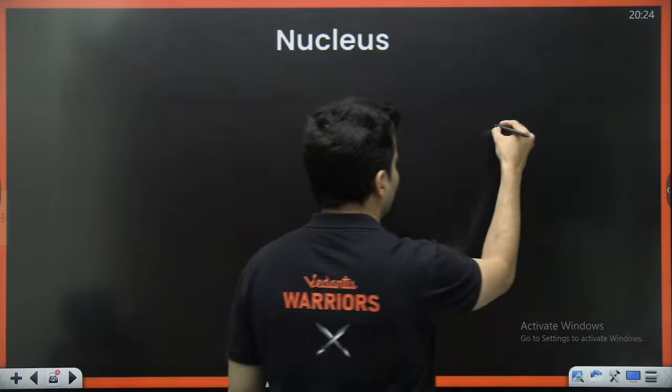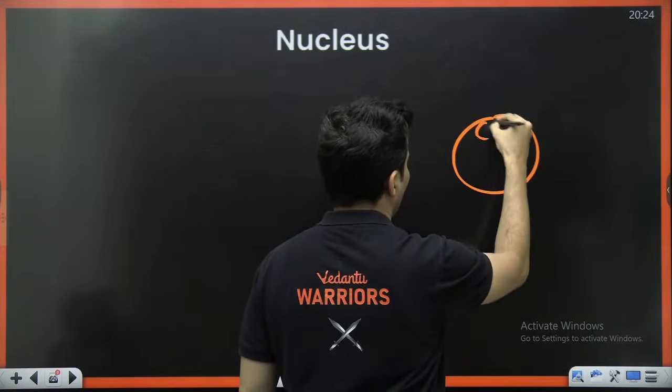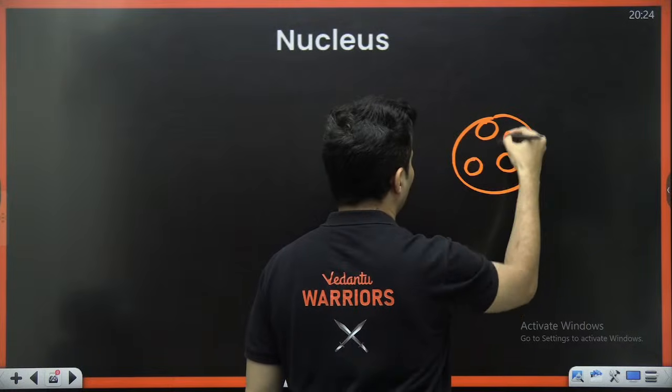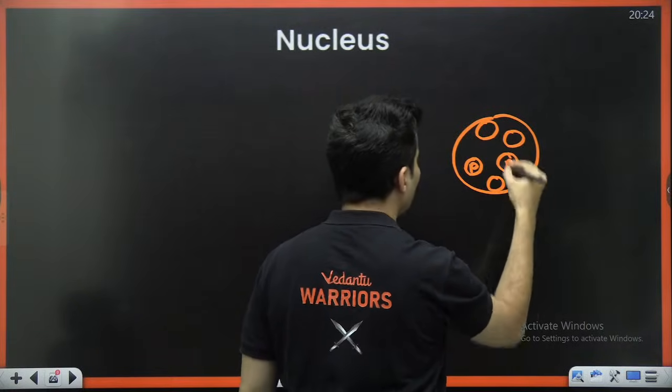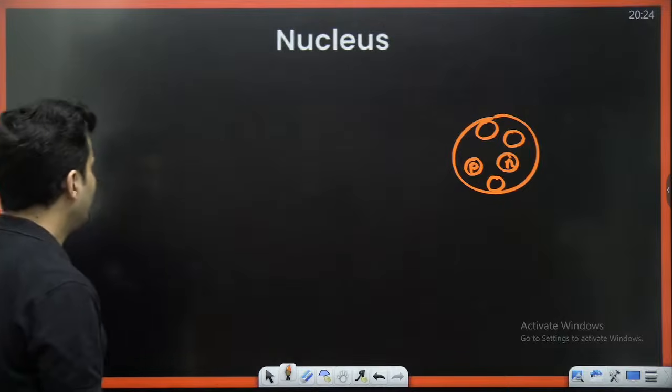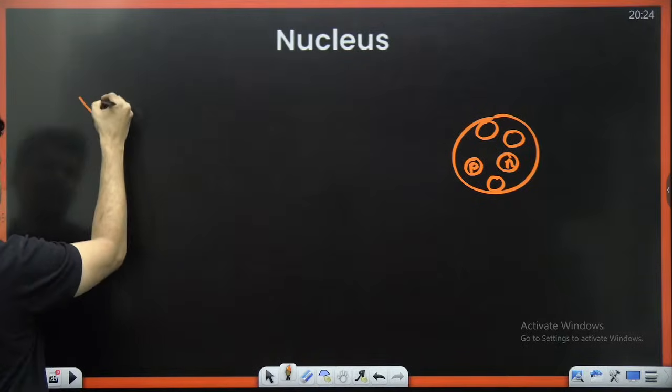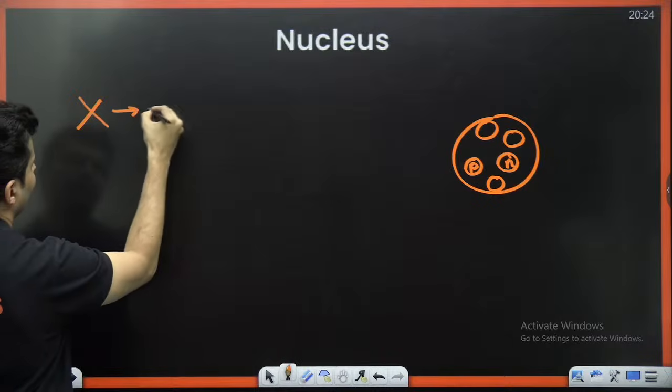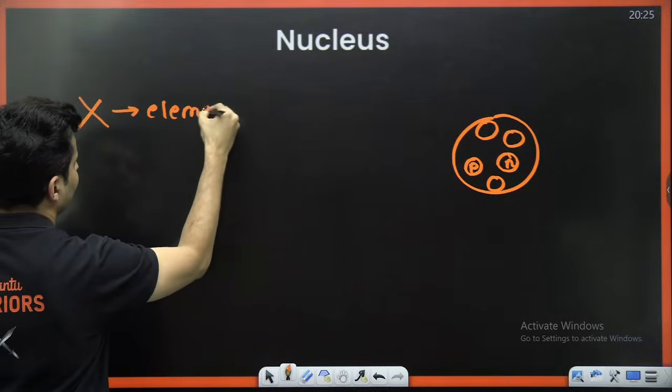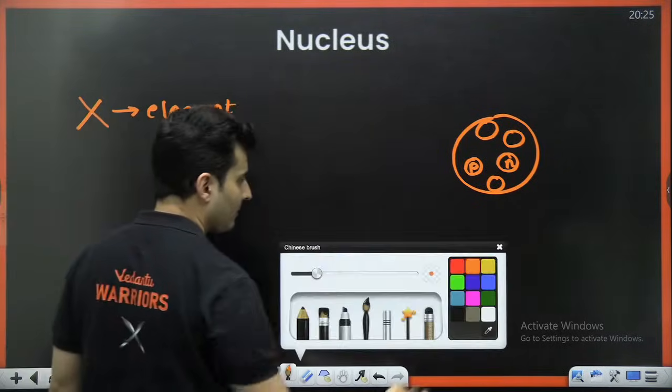So, inside a nucleus, you have protons and neutrons, and any element X is basically your element.